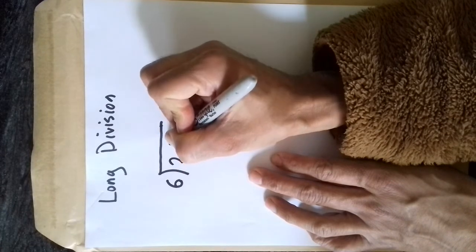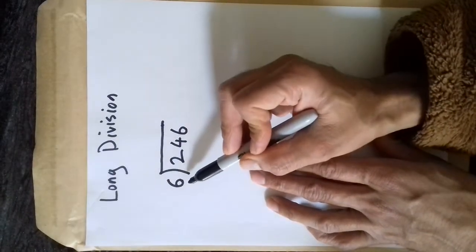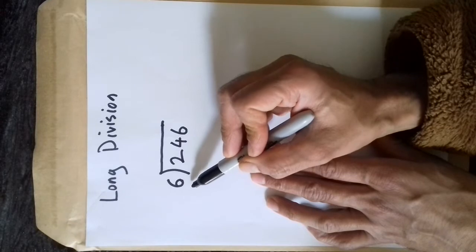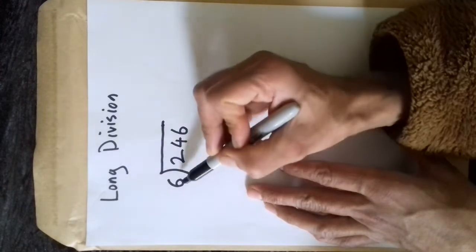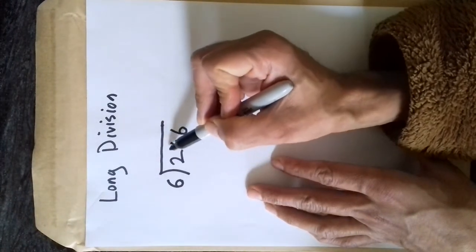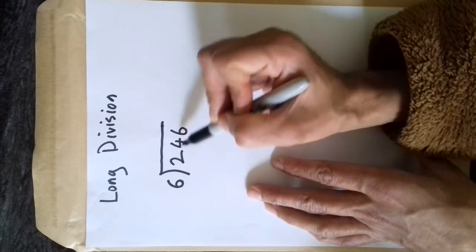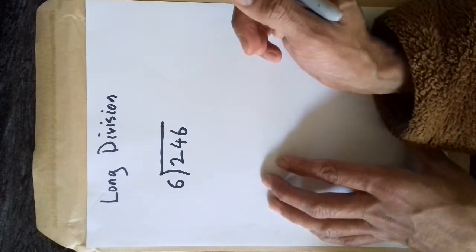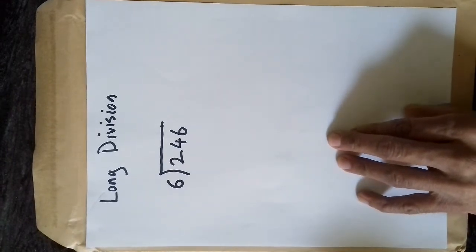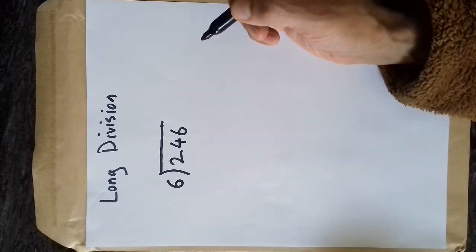So let's say I had 246 of some things and I wanted to share them between 6 people. So we can do our short divisions without working down the page. We say how many 6s go into 2, 0, remainder 2, how many 6s go into 24, 4, remainder 0, how many 6s go into 6, and then we just write the answer on the top. With long division, I think it's easier because everything that's going into your head, everything you're thinking, you're actually writing down.